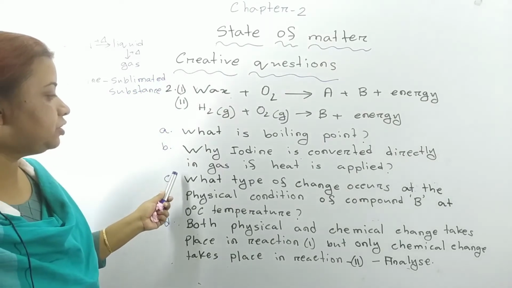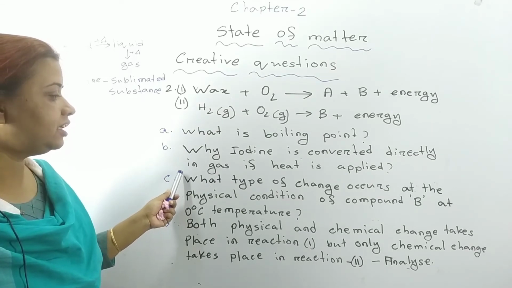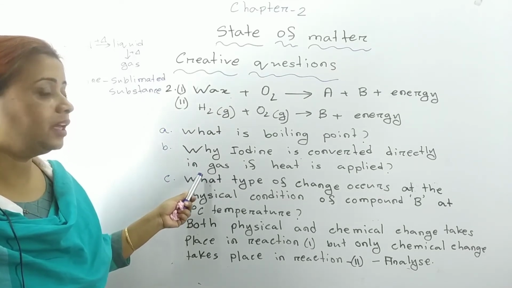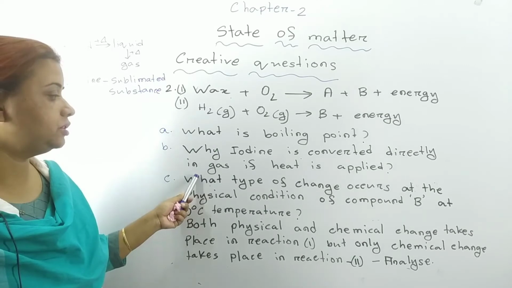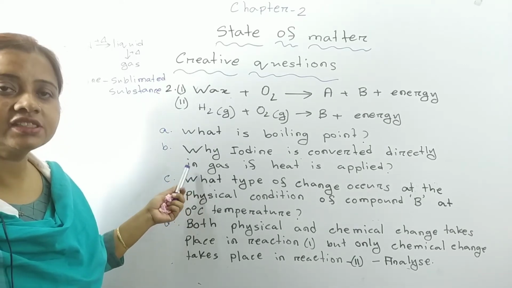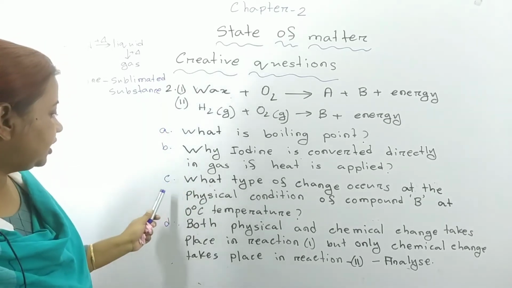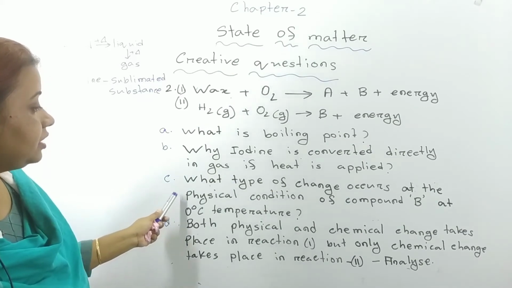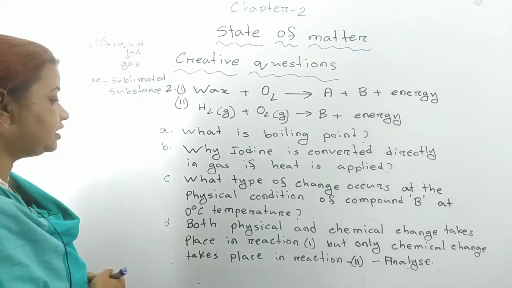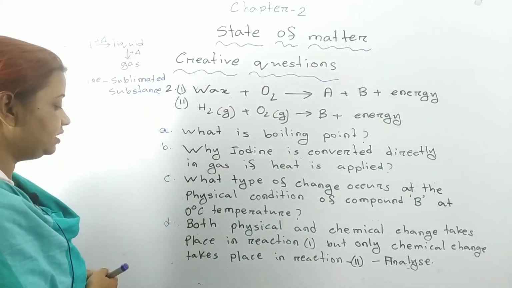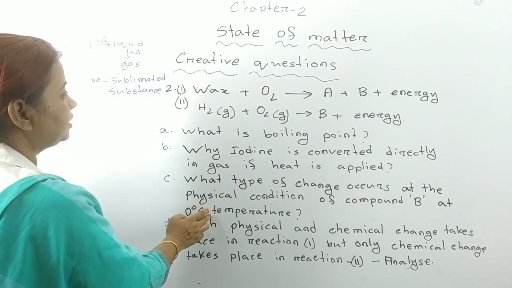And through the application of heat, iodine directly converts into gas instead of liquid. The reason is that it is a sublimating substance. Okay, number C. What type of change occurs in the physical condition of compound B at 0 degrees centigrade temperature?